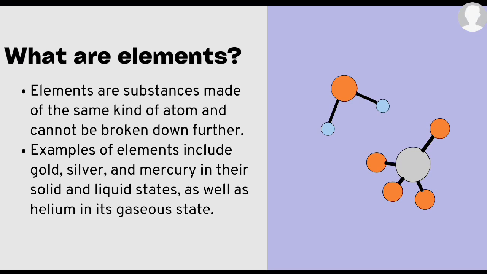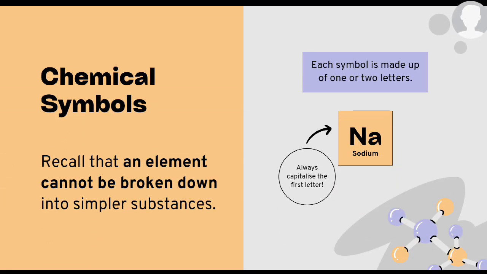What are elements? Elements are substances made of the same kind of atoms and cannot be broken down further. Examples of elements include gold, silver, and mercury in their solid and liquid states, as well as helium in its gaseous state. Each element has a chemical symbol.